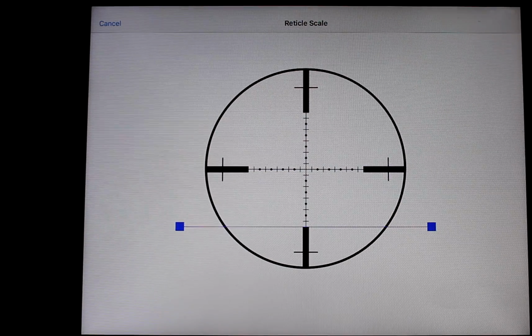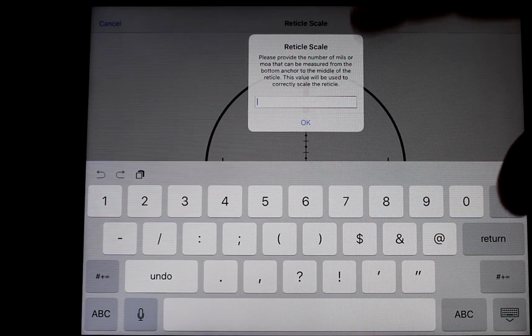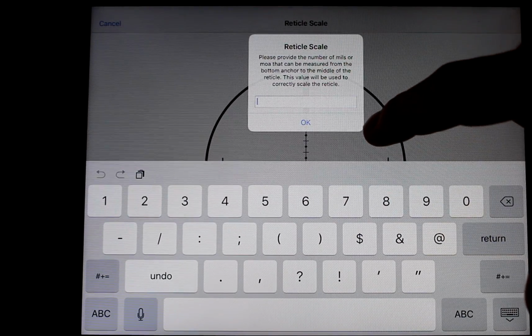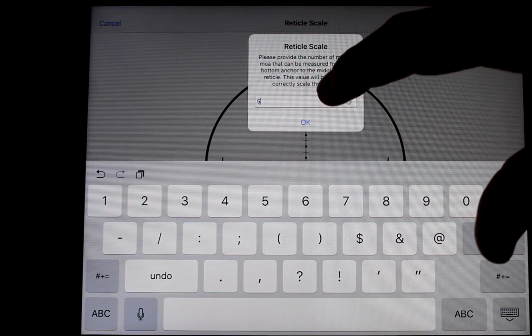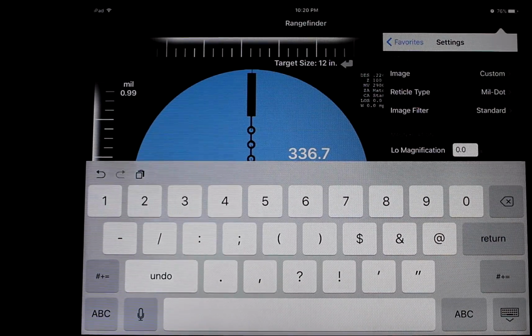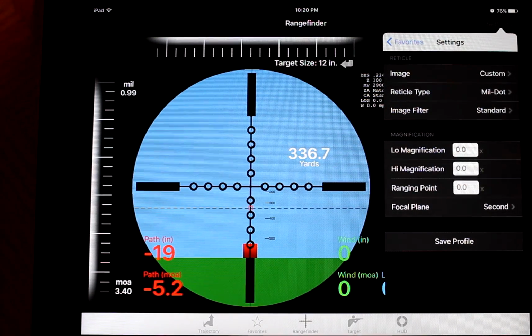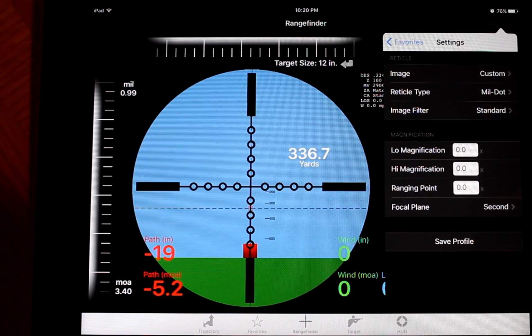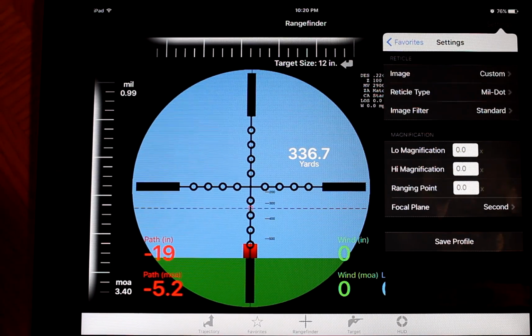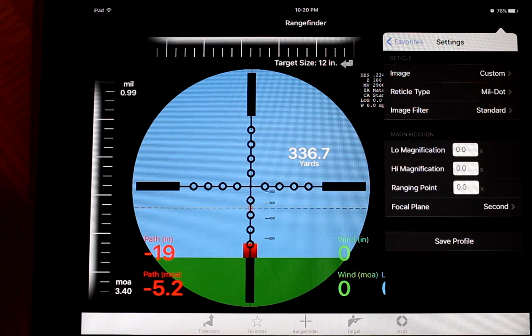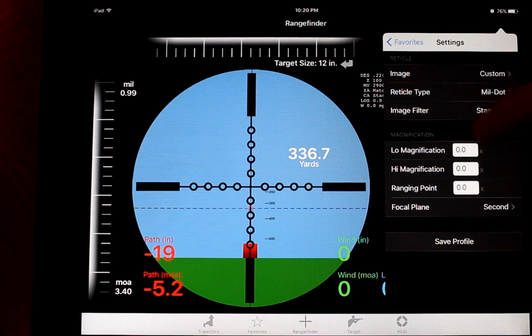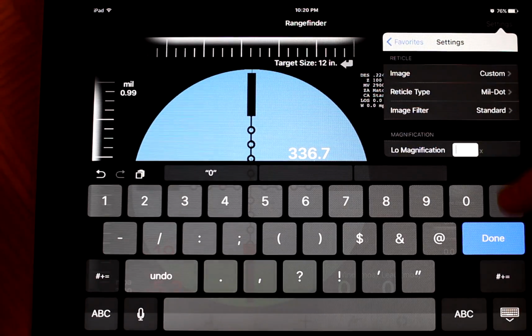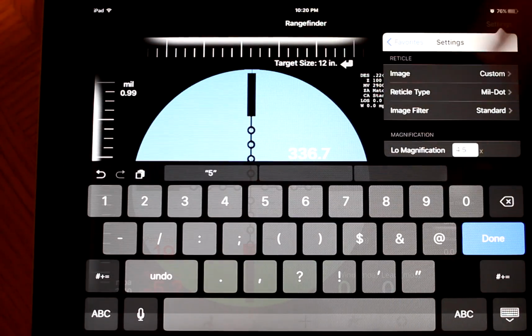Here, you hit done. Then you're telling it the scale. So from that anchor point all the way up to the crosshairs, it's 5 mil, because that's what my Burris reticle manual told me it is. You'll have to find that out on your scope manufacturer's website. So once you get your reticle loaded in, do your reticle type as a mil dot, image filter, do standard, low magnification on my scope is 4.5.